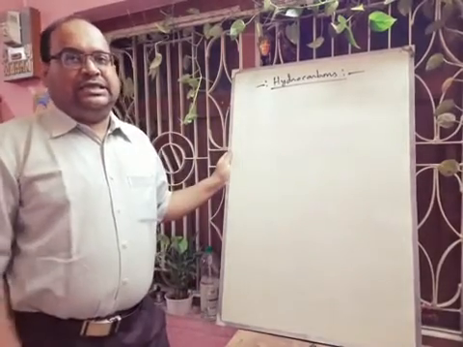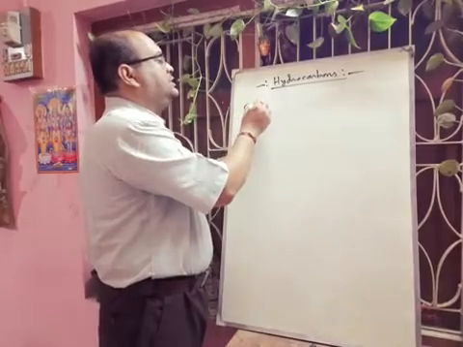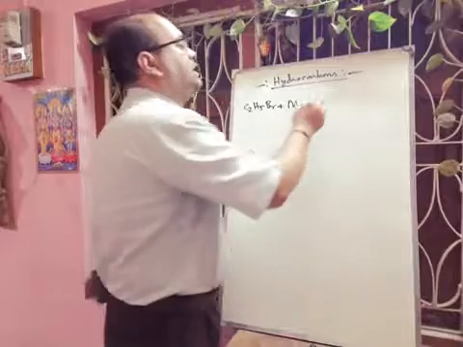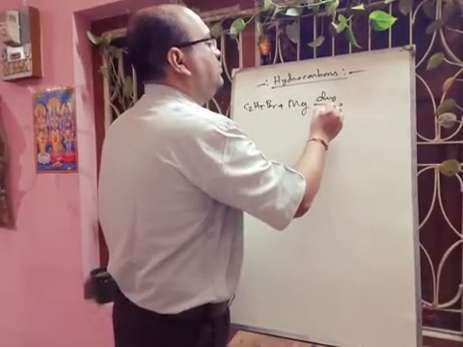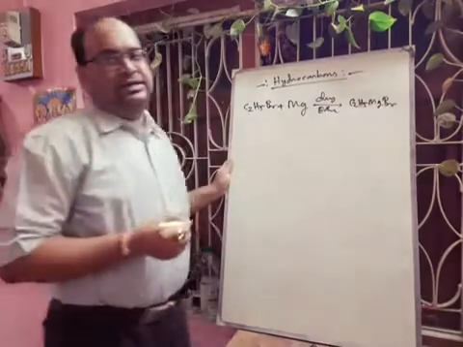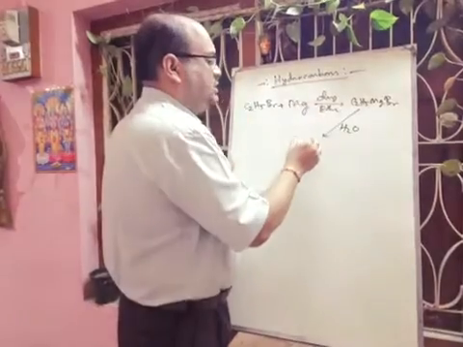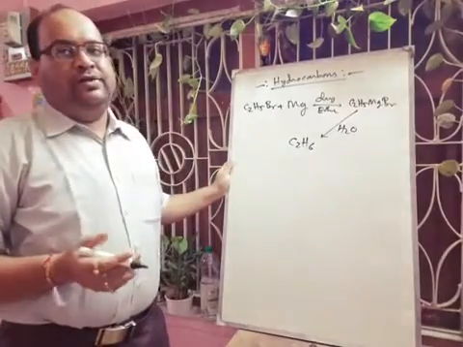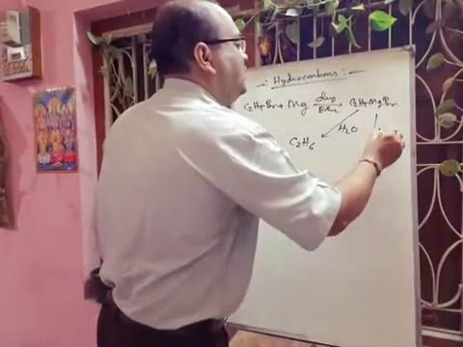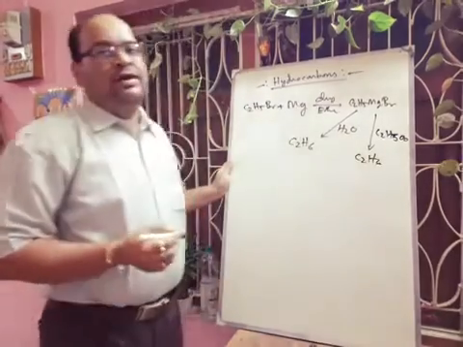Next we will discuss preparation from alkyl halide. Suppose we are taking C2H5Br, and if we take magnesium metal in presence of dry ether, then there will be formation of one reagent, C2H5MgBr. This reagent is called Grignard reagent. Now with this Grignard reagent, if we add water, it will produce alkane C2H6. And we can also use other protic solvents like alcohol, C2H5OH. That will also produce ethane gas. In this way we can prepare alkane.